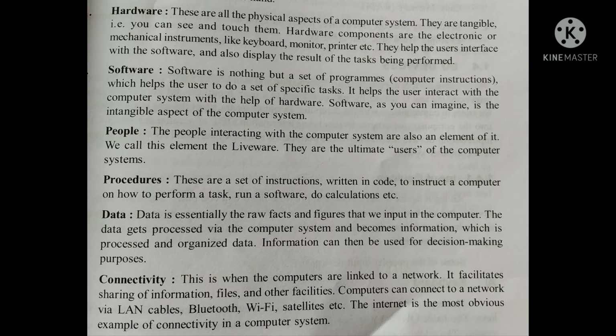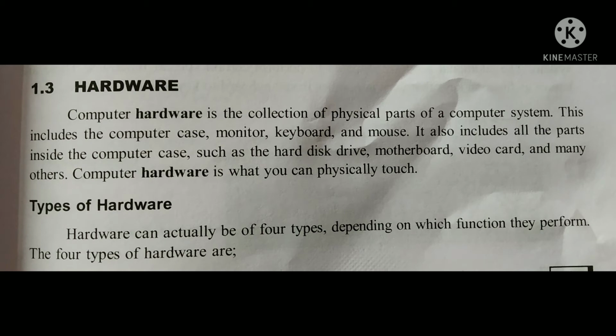Hardware. What is the hardware? Computer hardware is the collection of physical parts of a computer system. This includes the computer case, monitor, keyboard, and mouse. It also includes all the parts inside the computer case, such as the hard disk drive, motherboard, video card, and many others. Computer hardware is what you can physically touch.